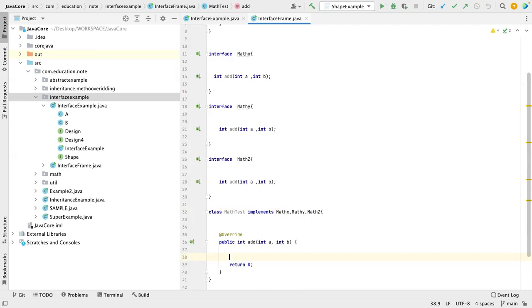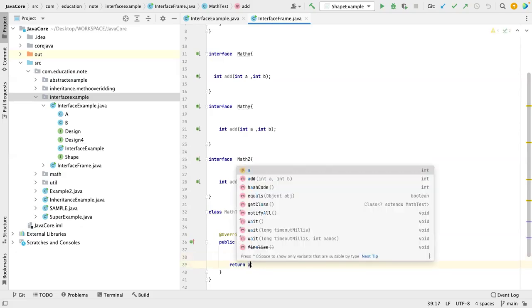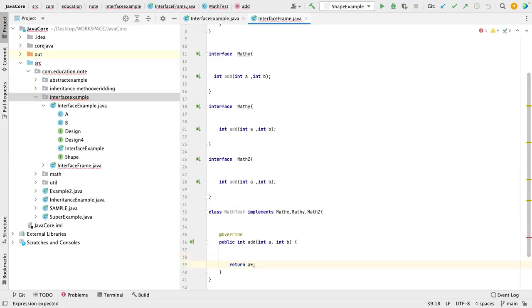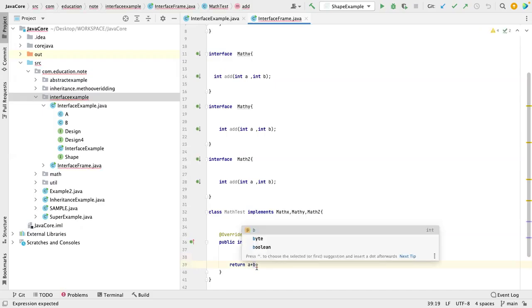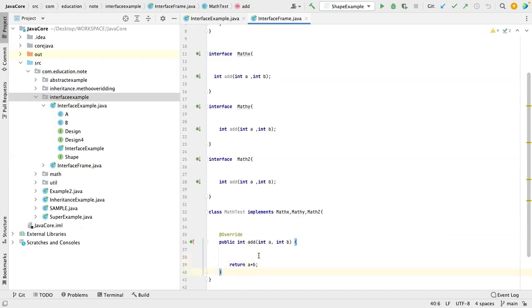So for all the interfaces X, Y, and Z, we are having only one overridden method here. Whatever I write here, whenever you call this method on X and Y, I'm just doing A plus B. Add is there, so A plus B. Okay, let it be.